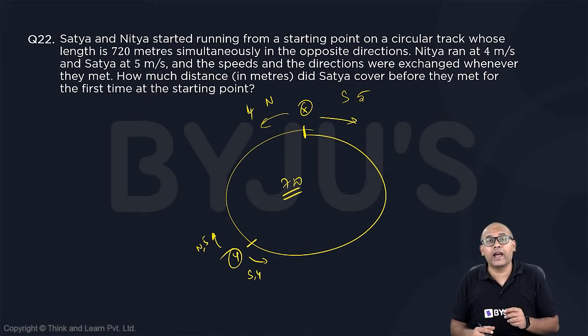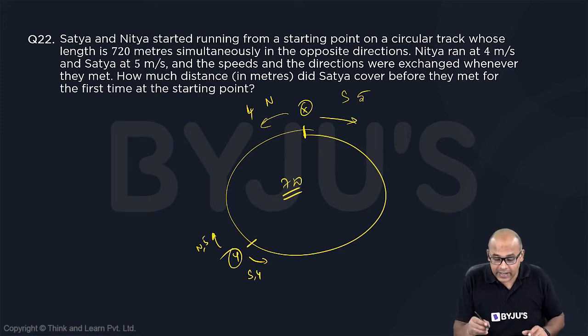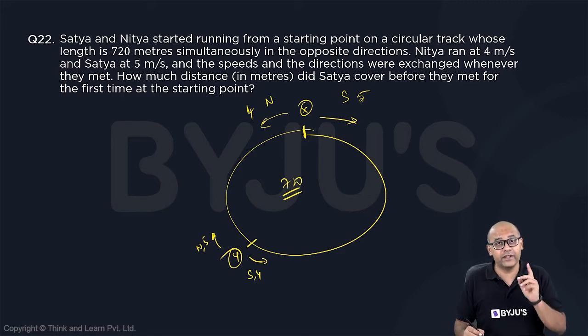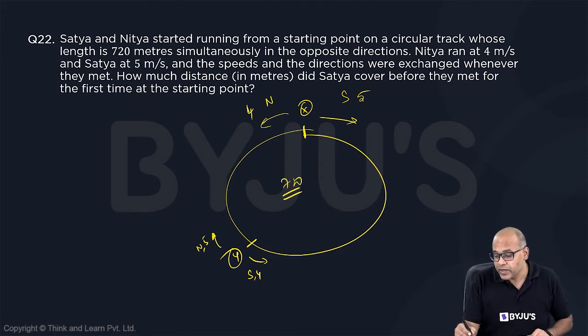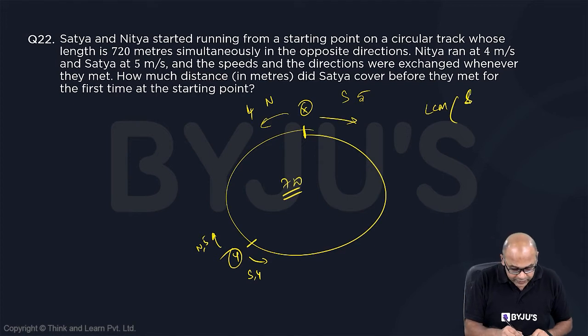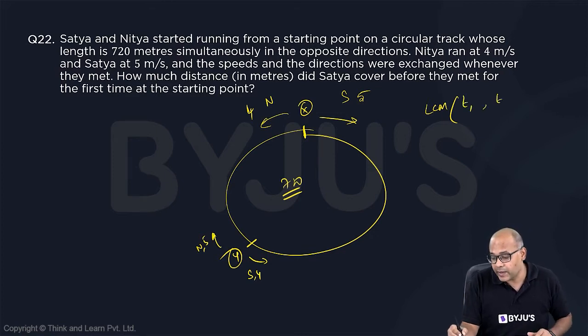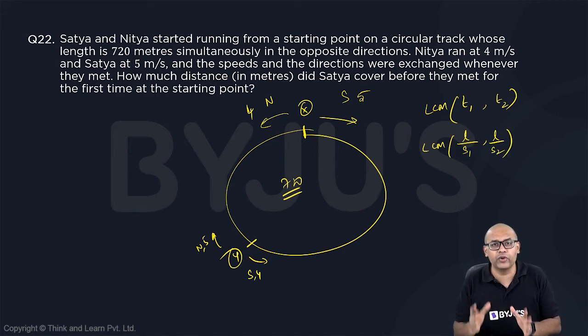Now, if you want to calculate when will they meet again at the starting point X, the first time they will meet again at the starting point X. Normally, when there is no such exchange, the formula is given by the LCM of the time taken by the first person to finish the circle and the time taken by the second person to finish the circle, which is nothing but the LCM of length of the track by speed of the first person and length of the track by speed of the second person. This is the formula. We all know this.